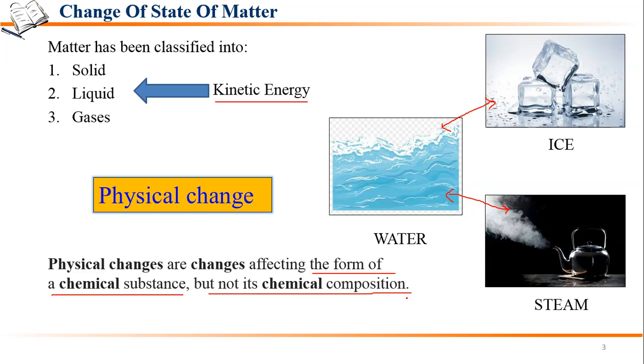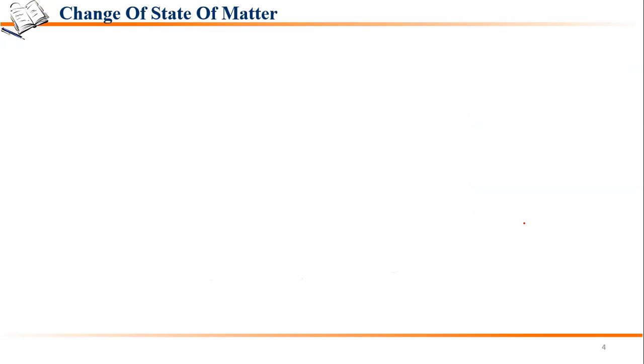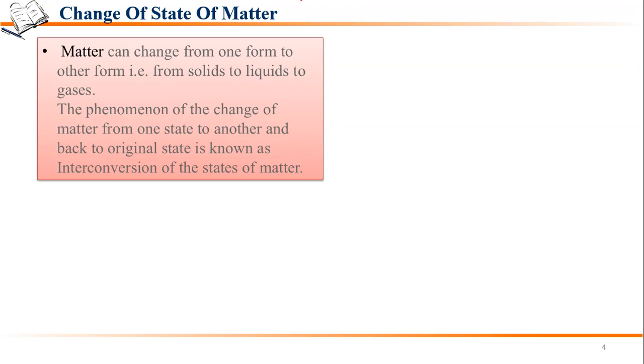So what we are saying here is there's ice, water and steam. All these forms of matter are interconvertible: solid to liquid and liquid to gas, which here is steam. So matter can change from one form to another, that is from solid to liquid and to gas.